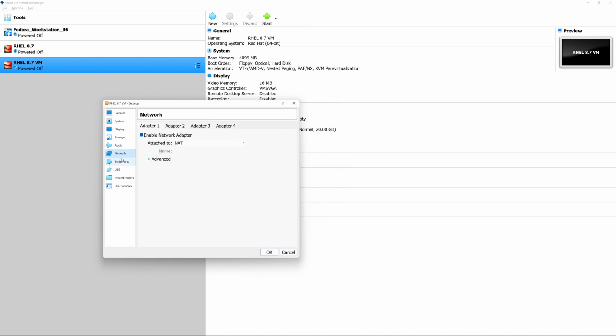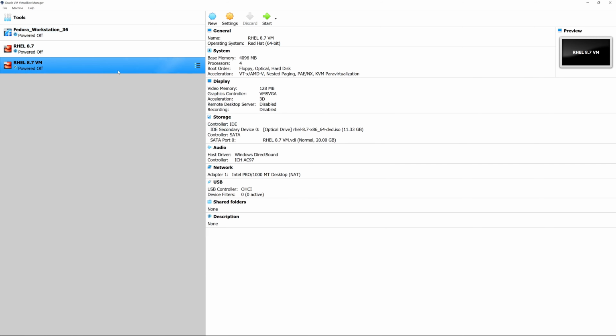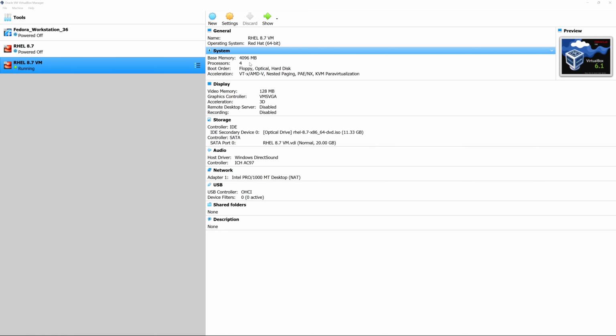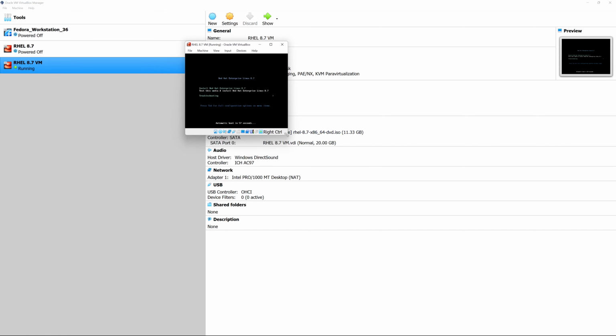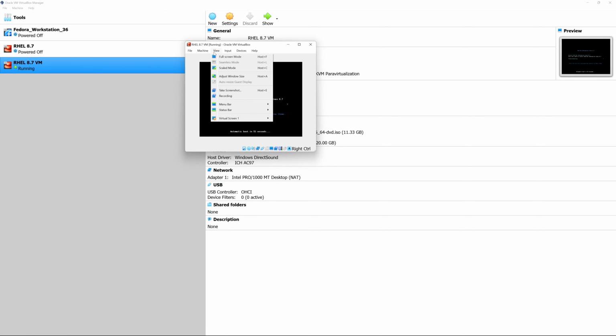Now there are a couple of other tabs here that are audio, network, serial, and so on and so forth. We're going to leave those as default, and that should be enough to get us going to the next step. Now our next step is to start our virtual machine, and keep in mind that the virtual machine doesn't have any software installed in order to make it work. So it may look very tiny on your end, and of course we see it very small on my end as well. But after we're done installing it, we're going to install the necessary software in order to fix our display. So just keep that in mind before we get started.